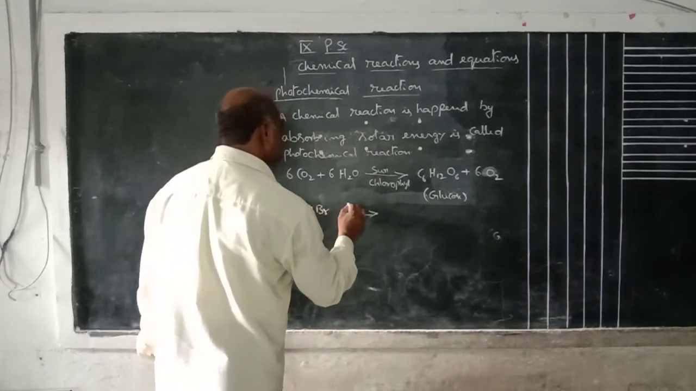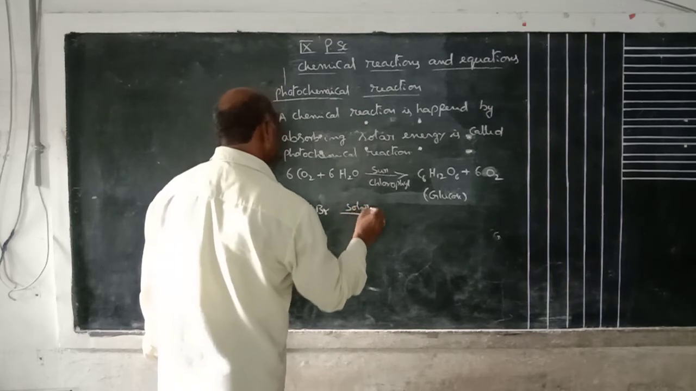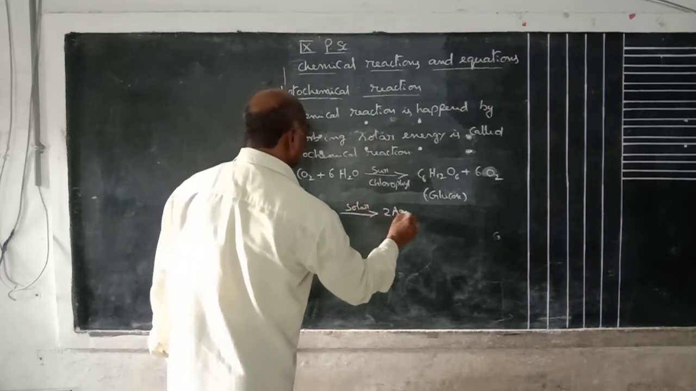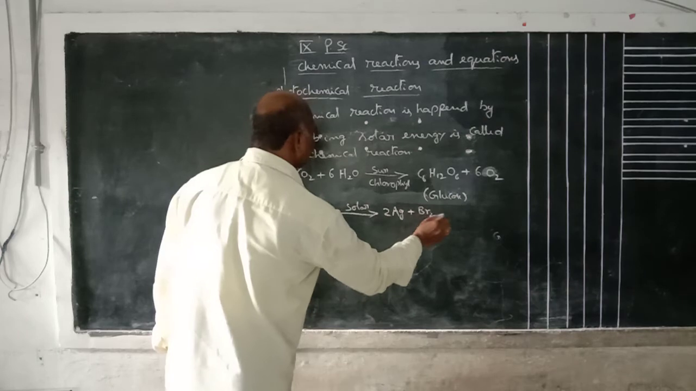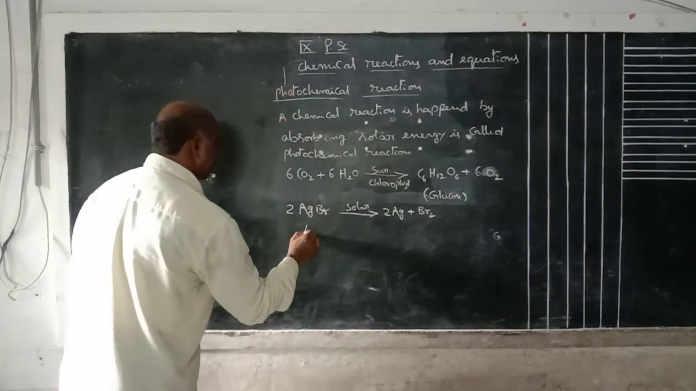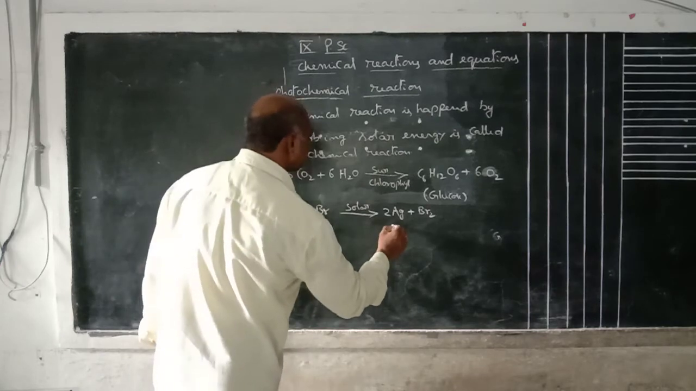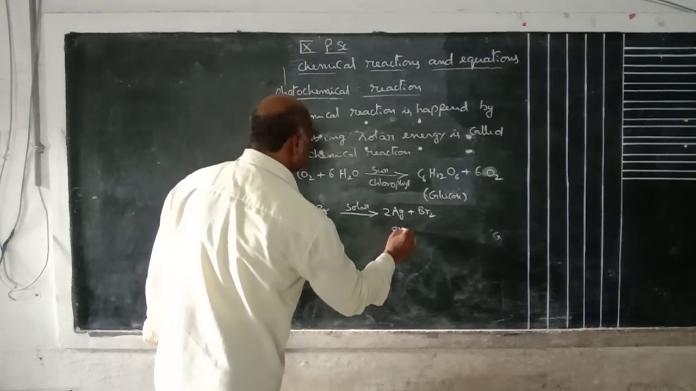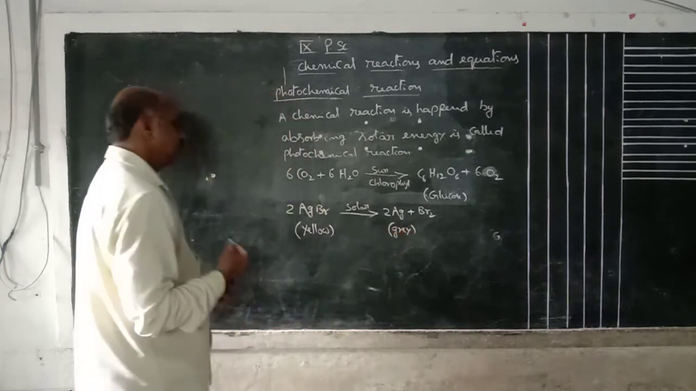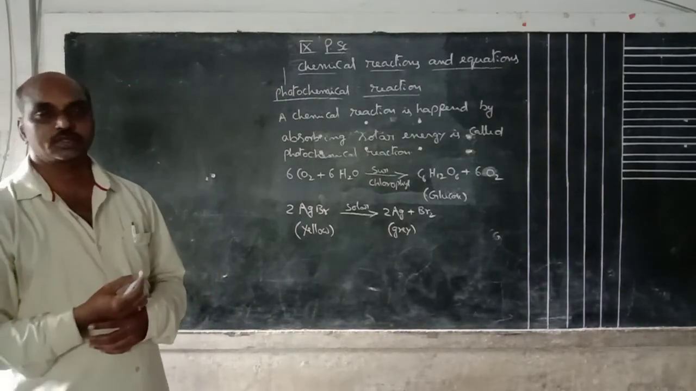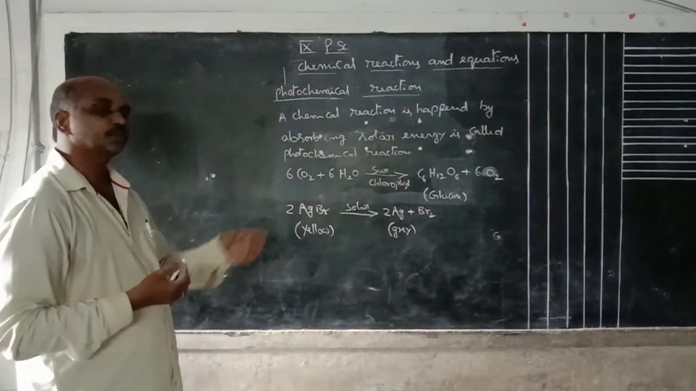By absorbing solar energy, 2Ag plus Br2. This is yellow in color. This is a grey color. See, silver bromide. Silver bromide is yellow in color.